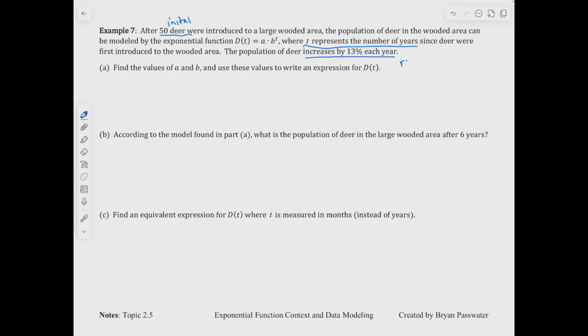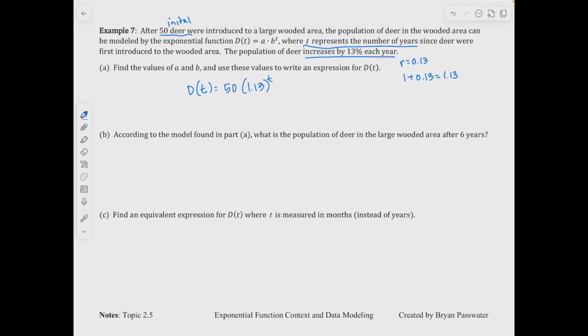So what that means is my rate is 0.13, and I'm going to increase. So that means my base is 1.13. So find the values of a and b. Use these values to write an expression for d of t. So I have d of t is equal to my initial value, 50, times 1.13, an increase of 13%, to the t power.